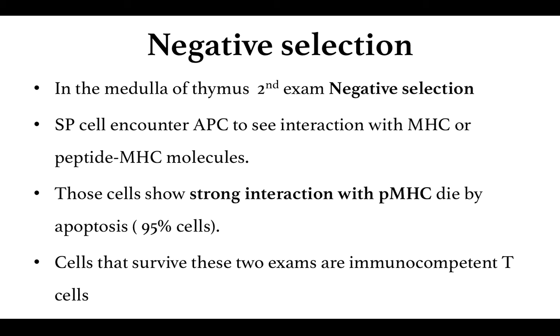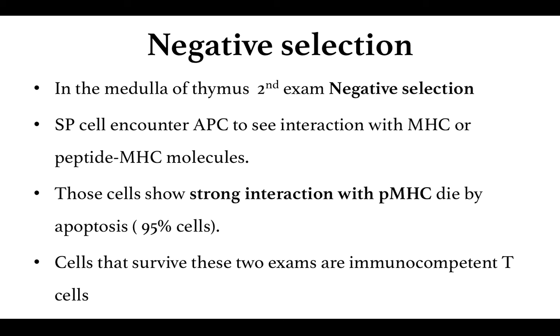Because they cannot distinguish between self and non-self antigen, they react to the self antigen and start proliferating against it. Such cells may cause problems to the individual, and therefore such cells which show a strong interaction with the peptide MHC complexes on the dendritic cells are eliminated by apoptosis or programmed cell death.